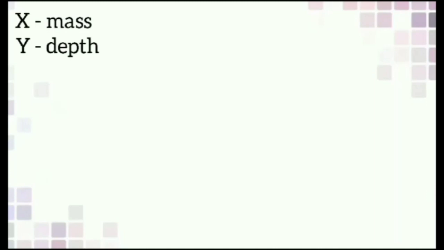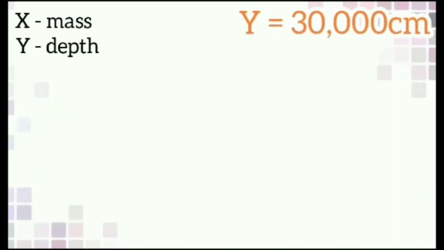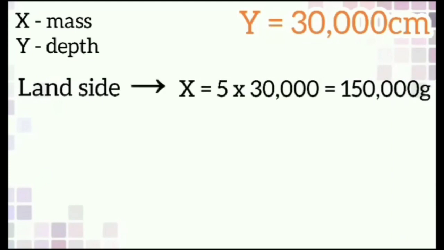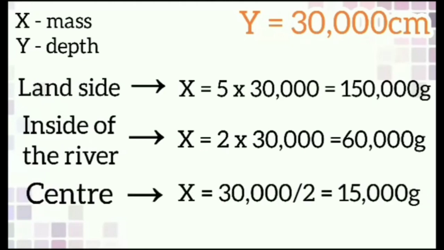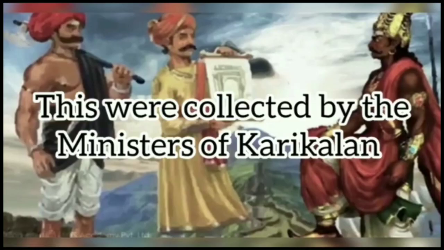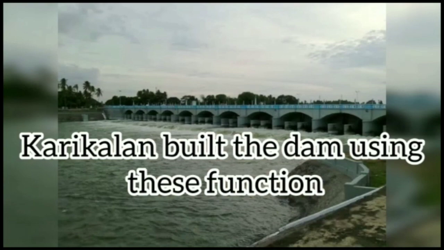Here we know that y equal to 30,000 centimeter. For the land side, we need x is equal to 5 into 30,000, that is 1,50,000 gram stone. For inside of the river, we need x is equal to 2 into 30,000, that is 60,000 gram stone. For the center, we need x is equal to 30,000 by 2, which is 15,000 gram stone. These were collected by the ministers of Karikalan. Karikalan built the dam using this function.